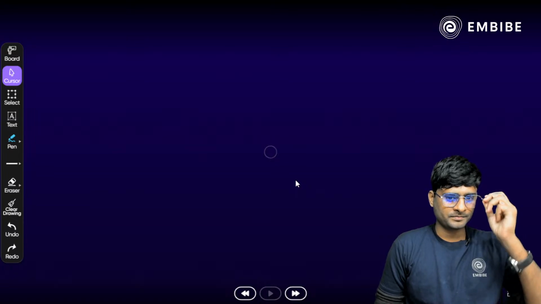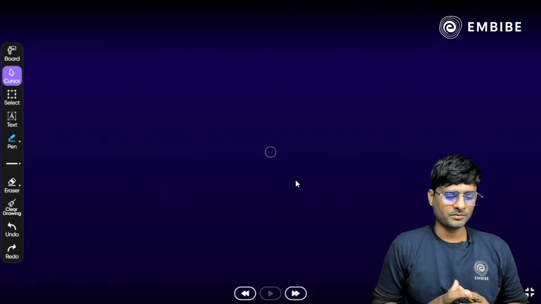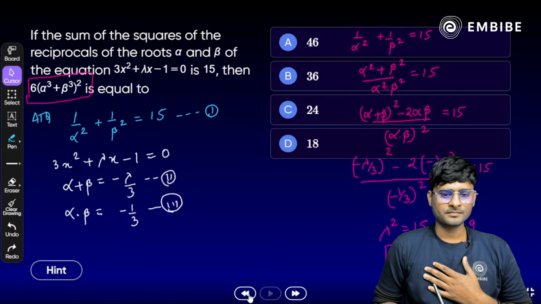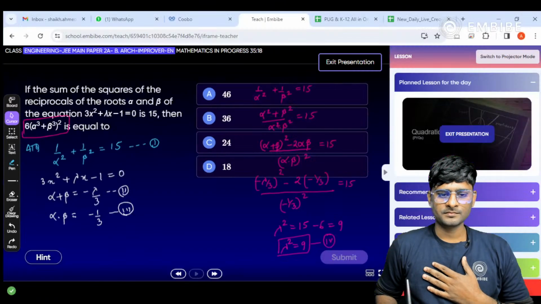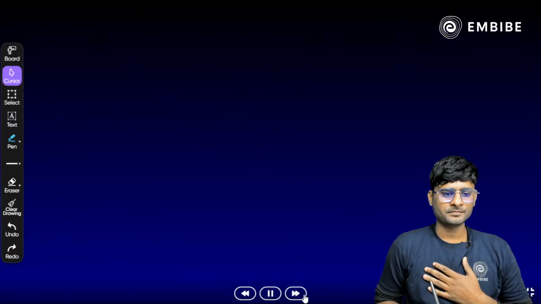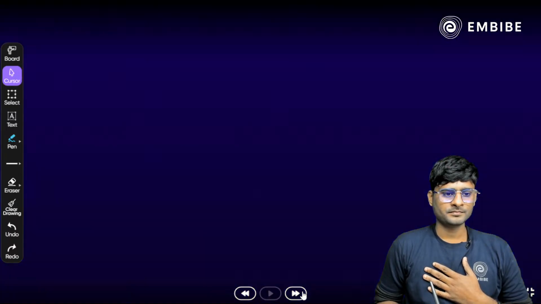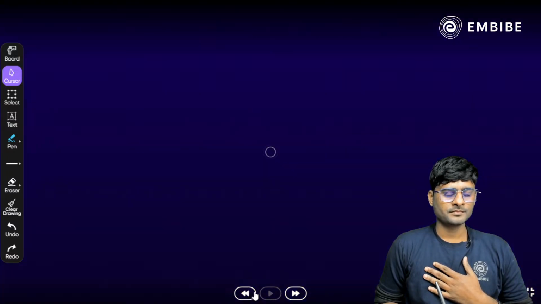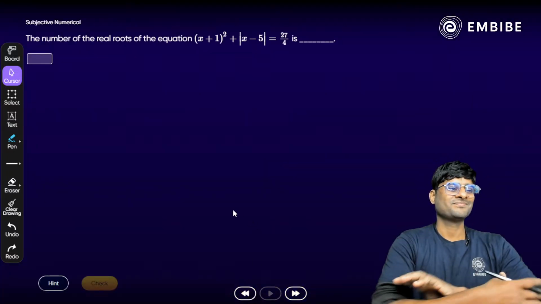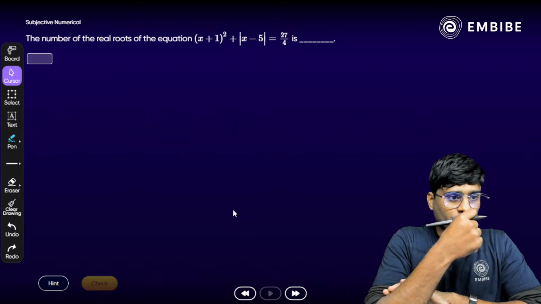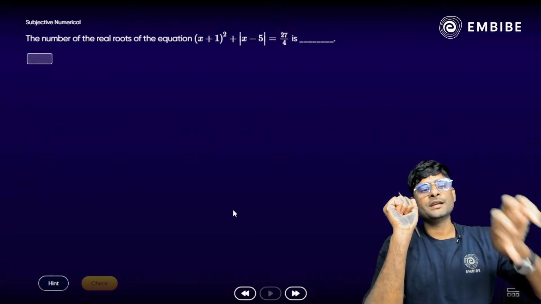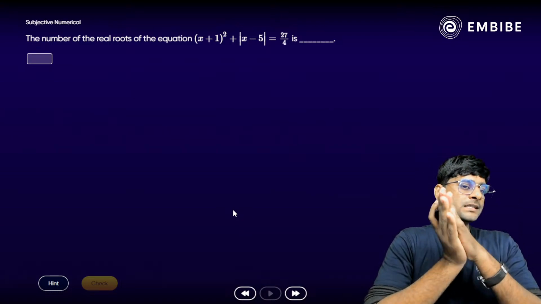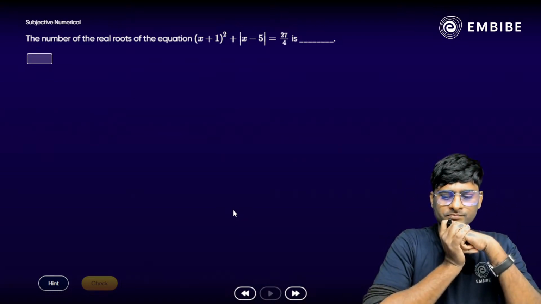All right, we have one more question. Take a look here. Yes, we have one more question here. Just focus on it. The number of real roots of the equation x plus 1 whole of square plus mod of x minus 5 is equal to 27 by 4 is. How do we solve it?